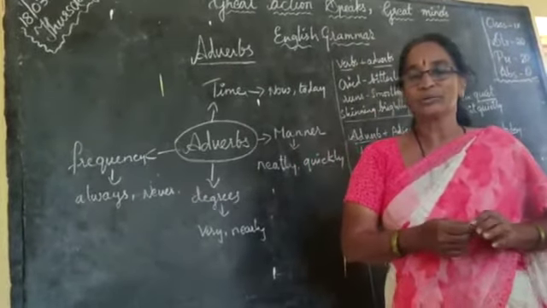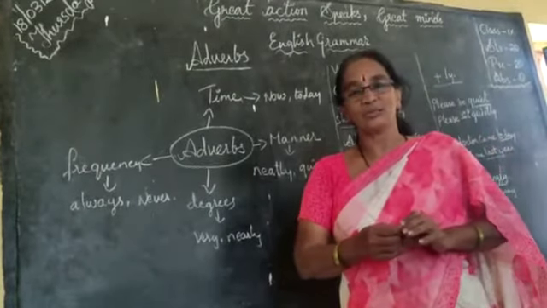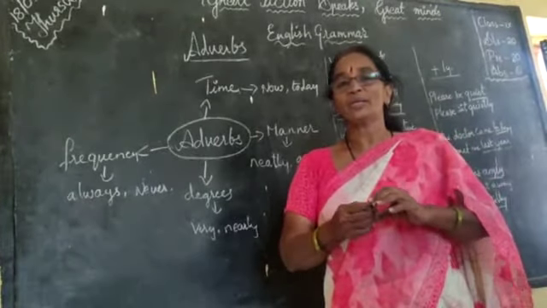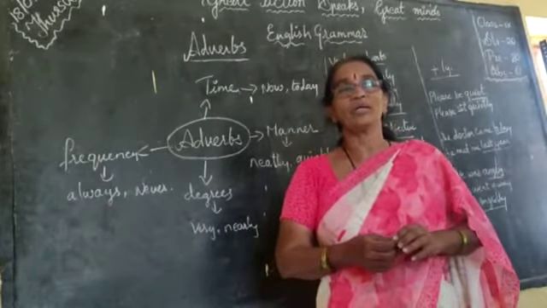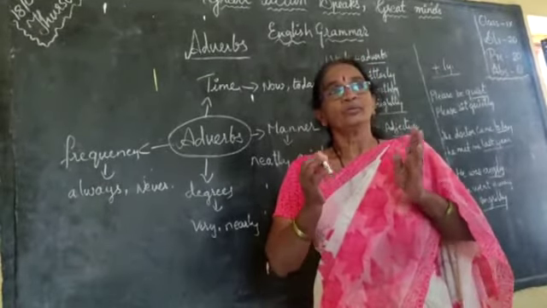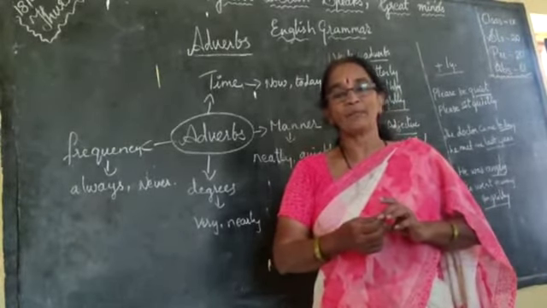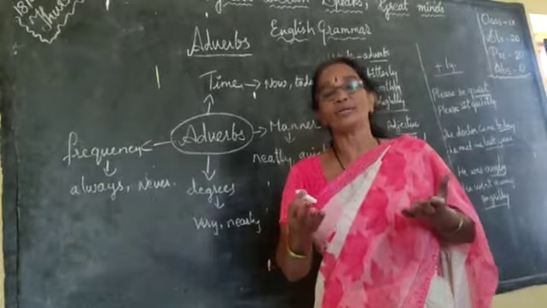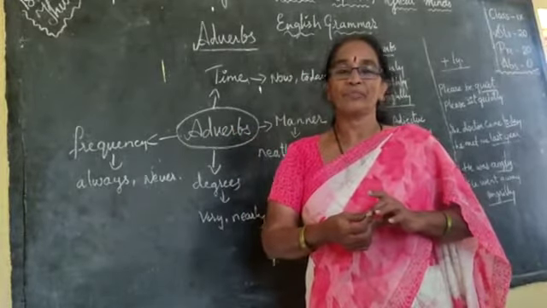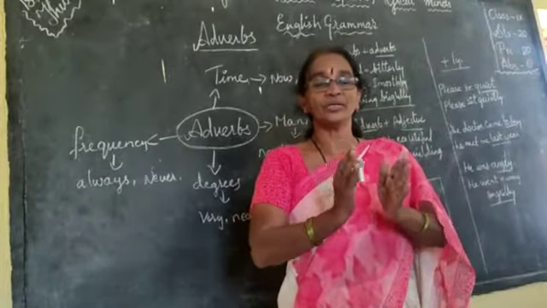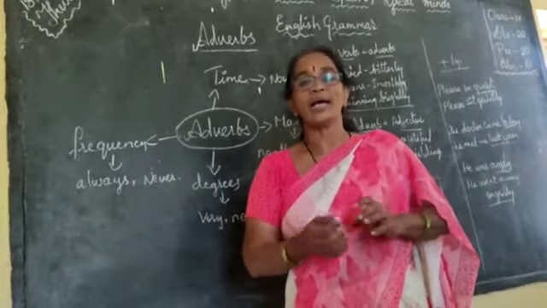Today we are going to study about adverbs. Already we have completed adjectives, and now let me tell you some more important things on adverbs. So what are adverbs? When we speak something about adjectives, like the rose is beautiful, sometimes we want to tell more about the adjective, like the rose is very beautiful. So we are adding one more word to the adjective, that is very. So the word very is called an adverb.